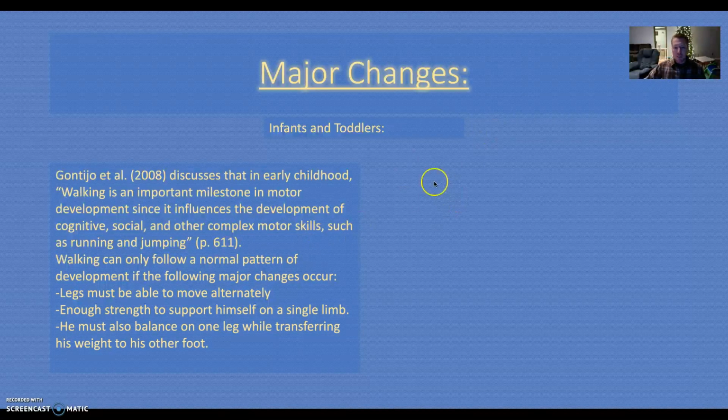So some major changes that are taking place with the infants and toddlers in early childhood would be that walking is an important milestone in motor development, since it influences the development of cognitive, social, and other complex motor skills, such as running and jumping. Walking can only follow a normal pattern of development if the following major changes occur.